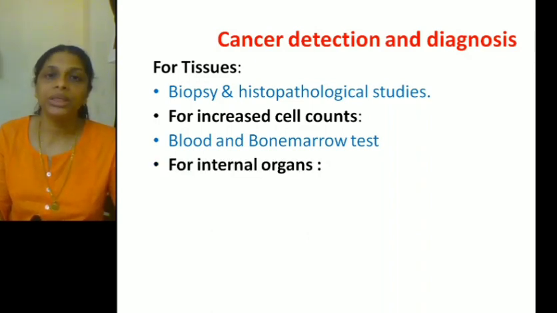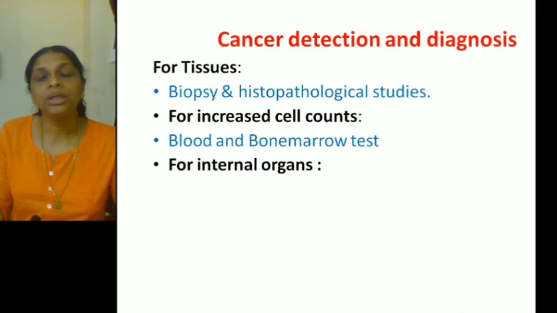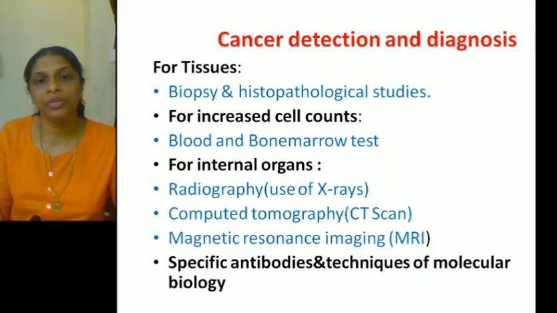Now, in order to detect cancer in the internal organs, we normally use radiations. There are three different methods used to find cancer in internal organs. The first one is radiography. Radiography is done using X-rays. By using X-rays, we can find out whether there is a tumor in any internal organ.